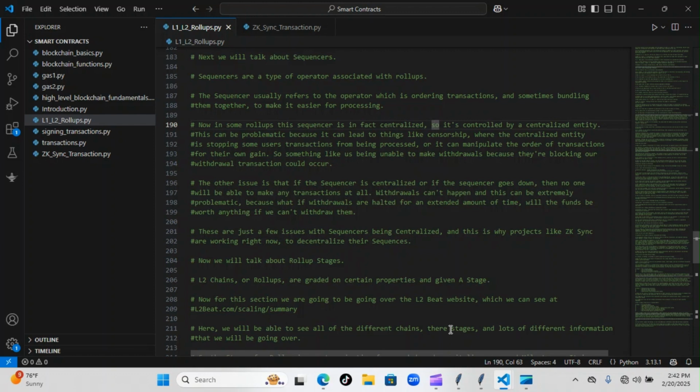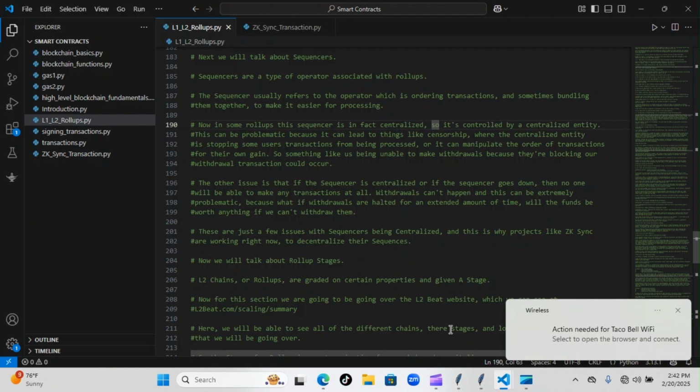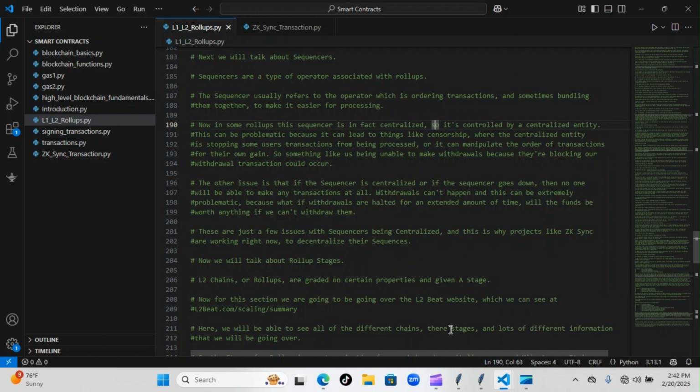This can be problematic because it can lead to things like censorship, where the centralized entity is stopping some users' transactions from being processed, or it can manipulate the order of transactions for their own gain. So something like us being unable to make withdrawals because they are blocking our transaction or withdrawal could happen.